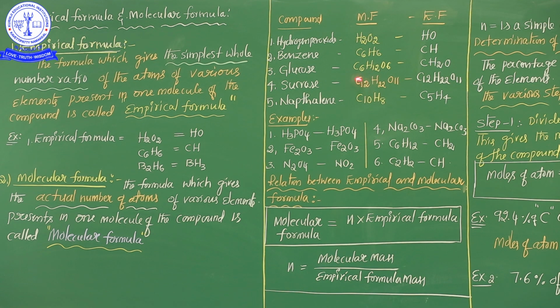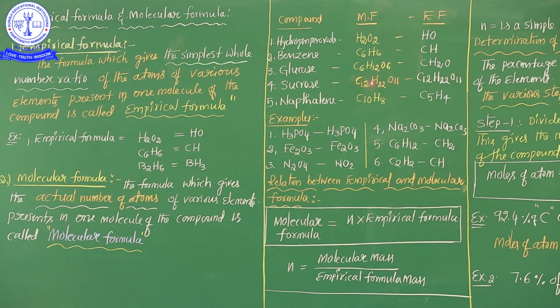See, C12, maybe you will try to cancel this one. 12 ones are 12, 12 twos are 24, but from the hydrogen point of view 22 is there. That's why in sucrose it's not possible to calculate a simpler whole number ratio. That's why the molecular formula as well as the empirical formula are both the same. So the sucrose formula is C12H22O11, don't be confused, my dear students, C12H22O11. This is the molecular formula, and the empirical formula.